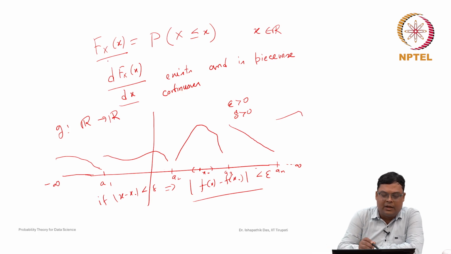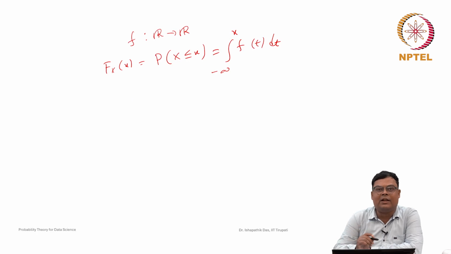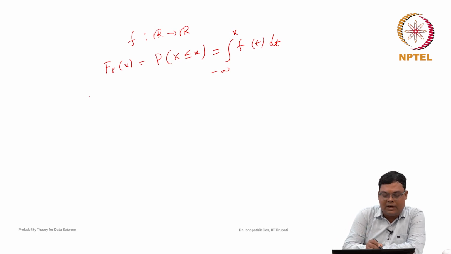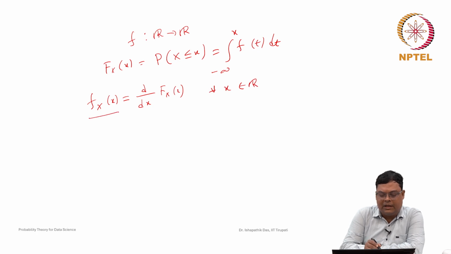So, we will assume that F_X is a distribution function whose derivative exists and is piecewise continuous, and whenever its derivative exists, we define f_X(x) as dF_X(x)/dx, the derivative of this function. For a continuous random variable, the derivative exists for all x belonging to the real numbers. This function has a special name: it is called the probability density function.